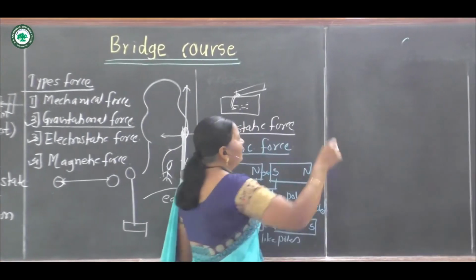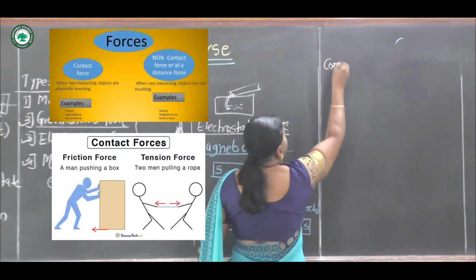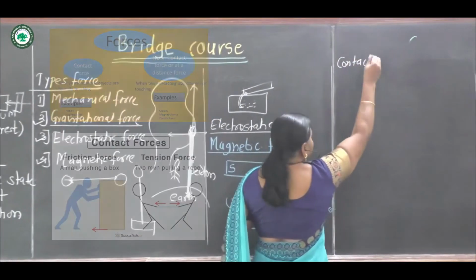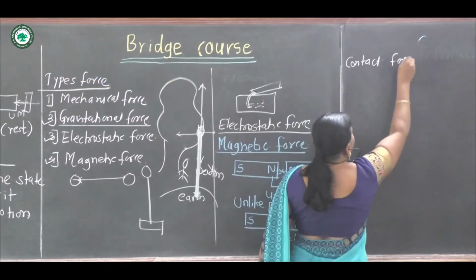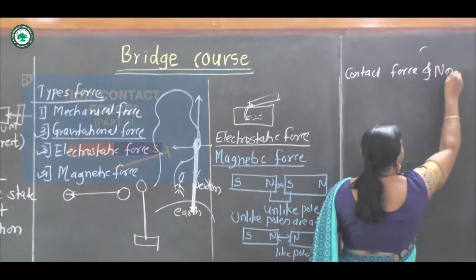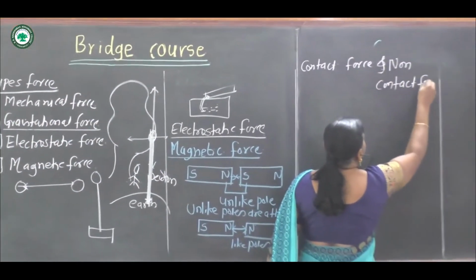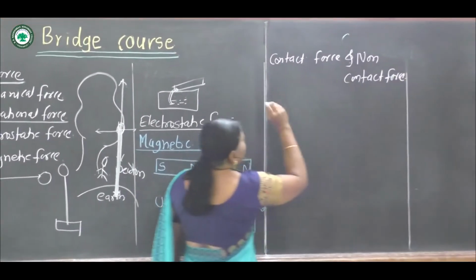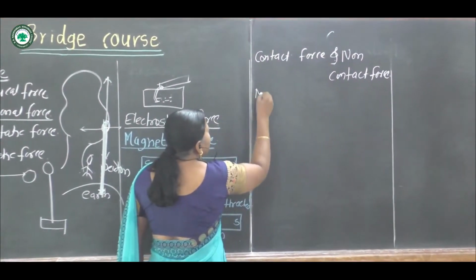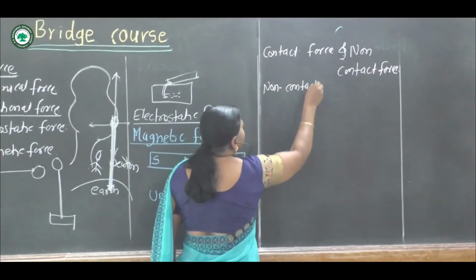Again we study the types of force: contact force and non-contact force. Then these are the examples of non-contact force.